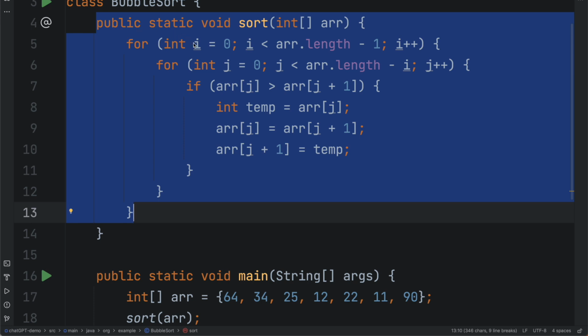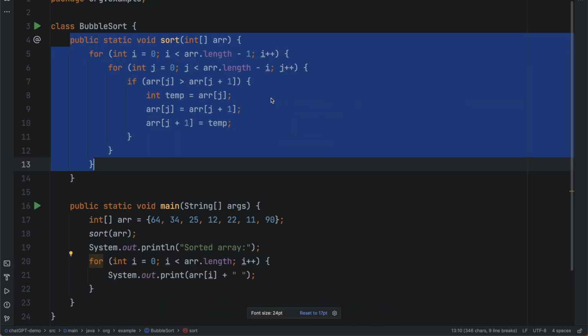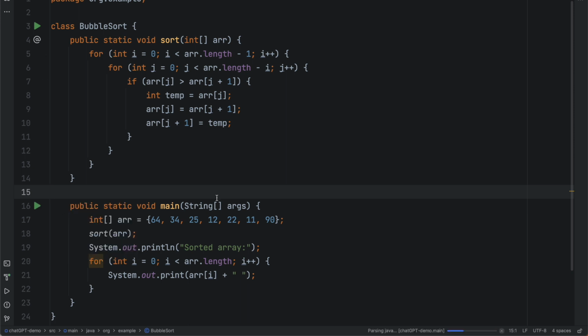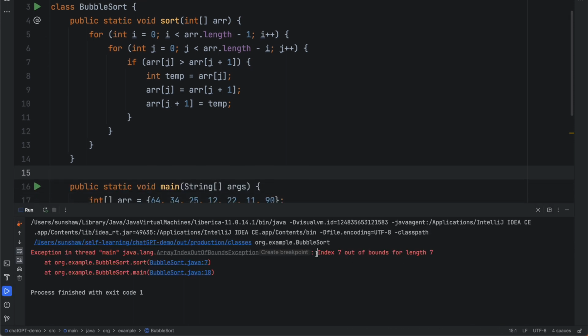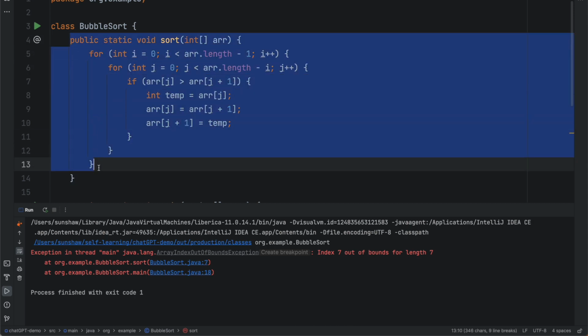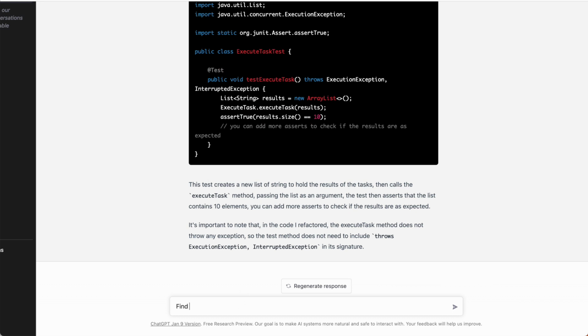So let's copy this method. If you see, I have this main method which basically calls this sort method, and it will sort the input. So let me first run this just to show you what the error is. So here, if you see, I'm getting index 7 out of bounds, right? An issue with this for loop, basically it is crossing the length of the array while iterating through it. So let me just copy this to the ChatGPT console and let's see what it does. I'll just ask, find the bug, and I'll just paste it. Let's see.